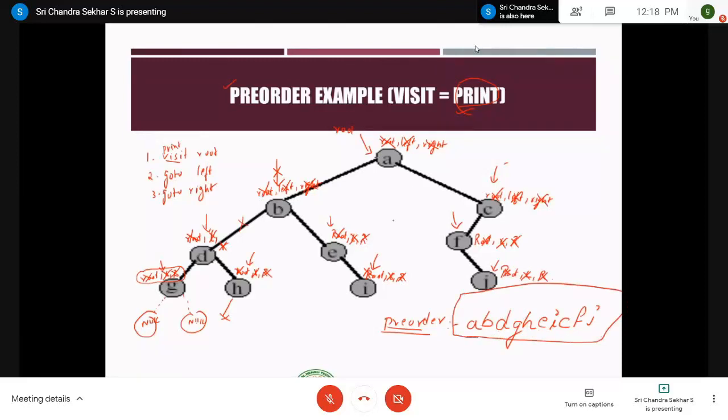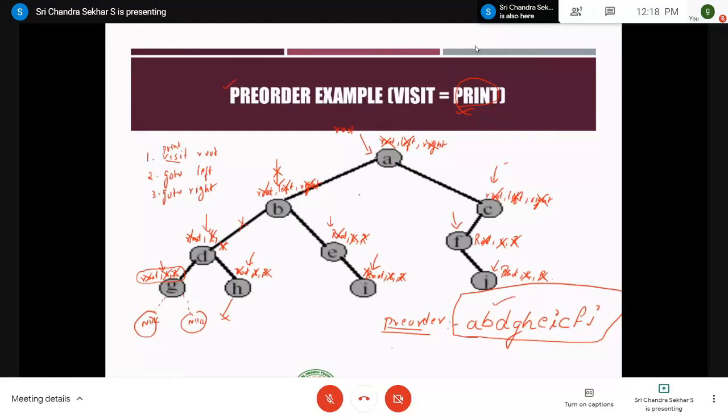So if you practice more and more examples, there is no shortcut method for this pre-order traversal or in-order or post-order traversal. It all comes with the practice only, right? Since I have practiced more, by looking at this binary tree, I can simply give the pre-order as this one, right? So root, A is printed, go to left, B is printed, go to left.